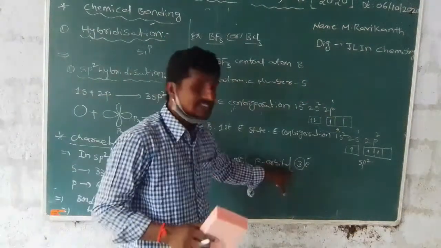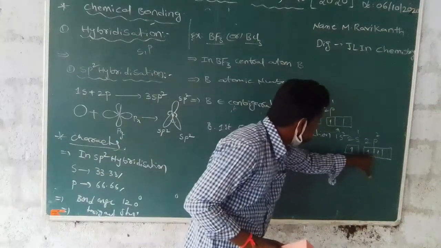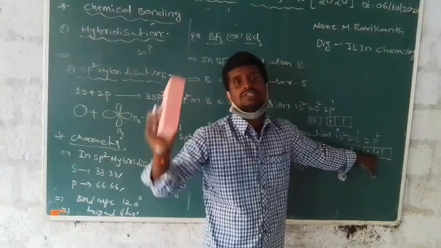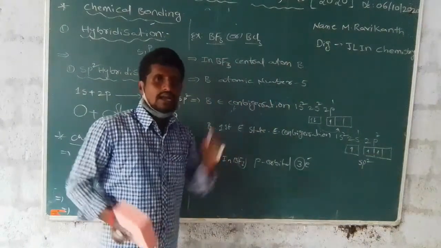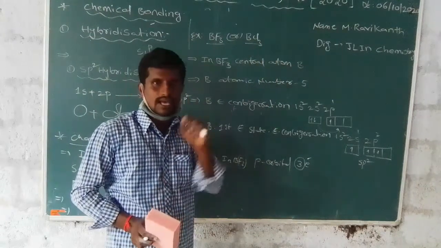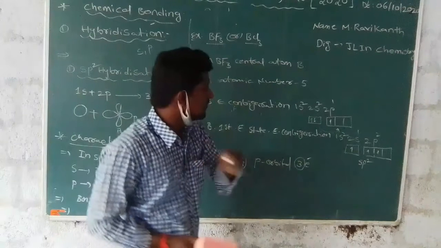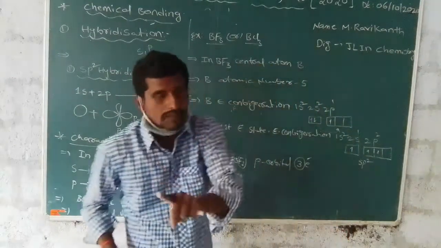These 3 electrons overlap with the 3 sp2 hybridized orbitals.